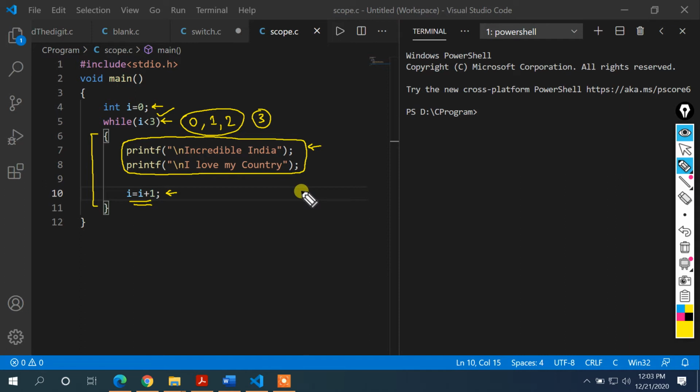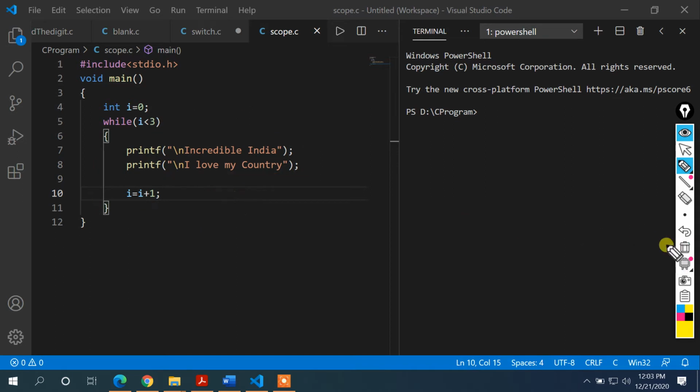Well, in this lecture what I am going to cover is something like this. We are generally writing i = i + 1, generally incrementing the i value by 1, or we are writing i = i - 1, so we are decrementing the i value by 1. Isn't it? So can it be possible that we can increase the value of i by more than one? So it is possible.